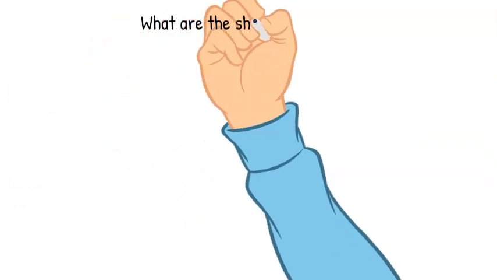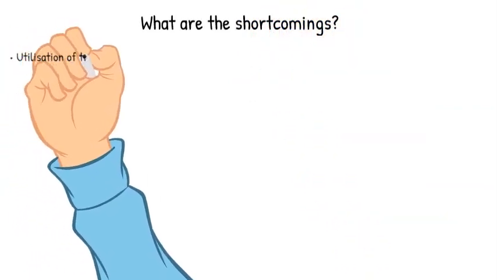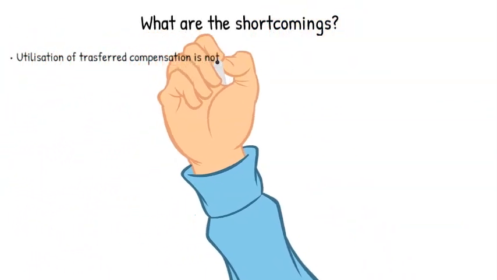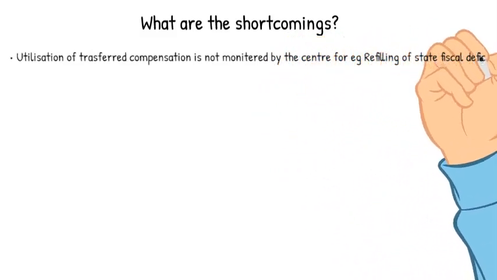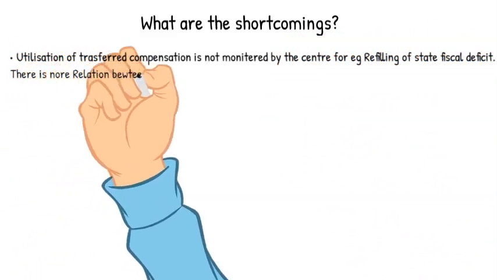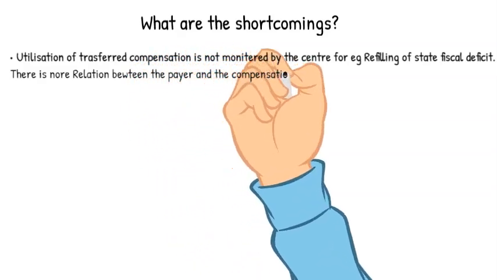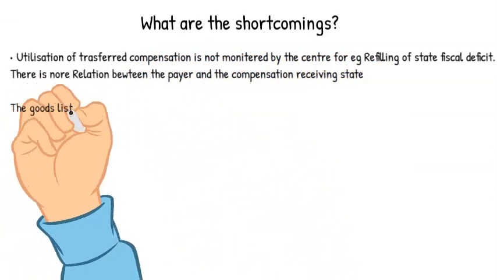What are the shortcomings? Utilization of transfer compensation is not monitored by center, for example, refilling of state fiscal deficit. There is no relation between the payer and the compensation receiving state.